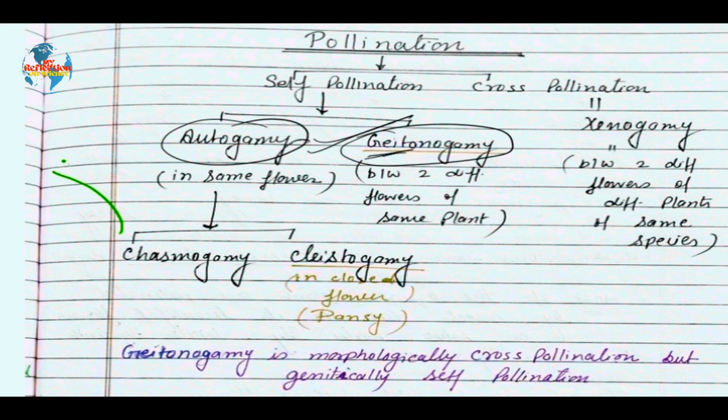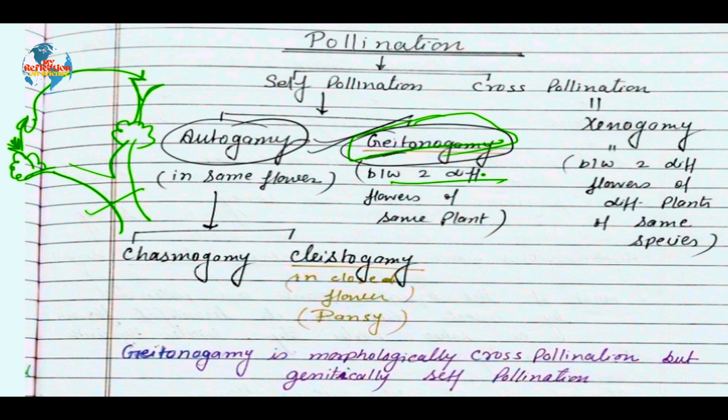Let's suppose I have this plant over here which has two different branches. In one branch we have the male flowers with the anther, and on another there is a flower having the stigma. So if transfer of pollen grains takes place from anther to stigma of a different flower but of the same plant, then this process is termed geitonogamy.